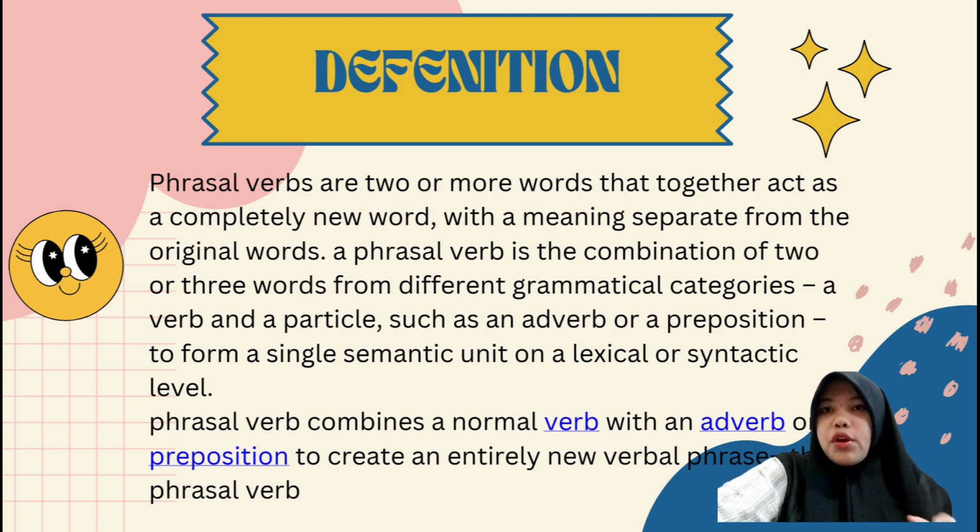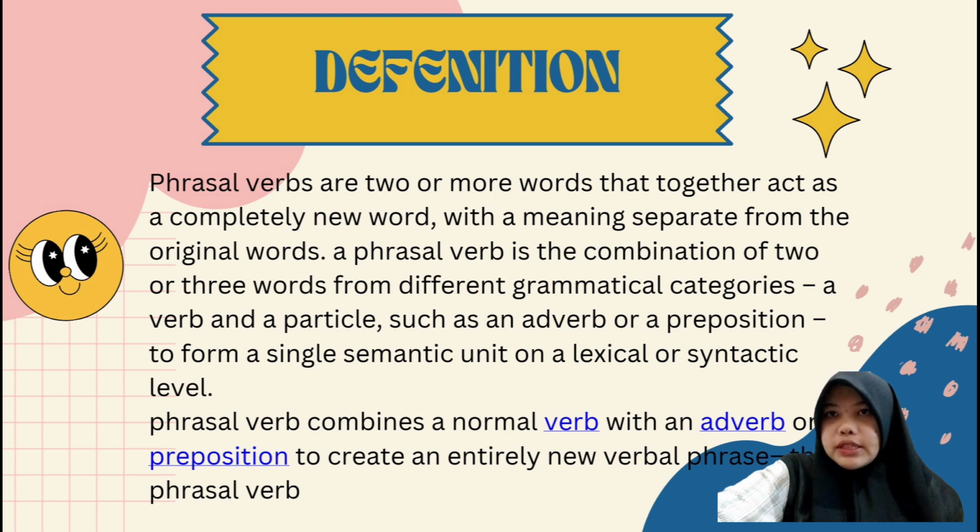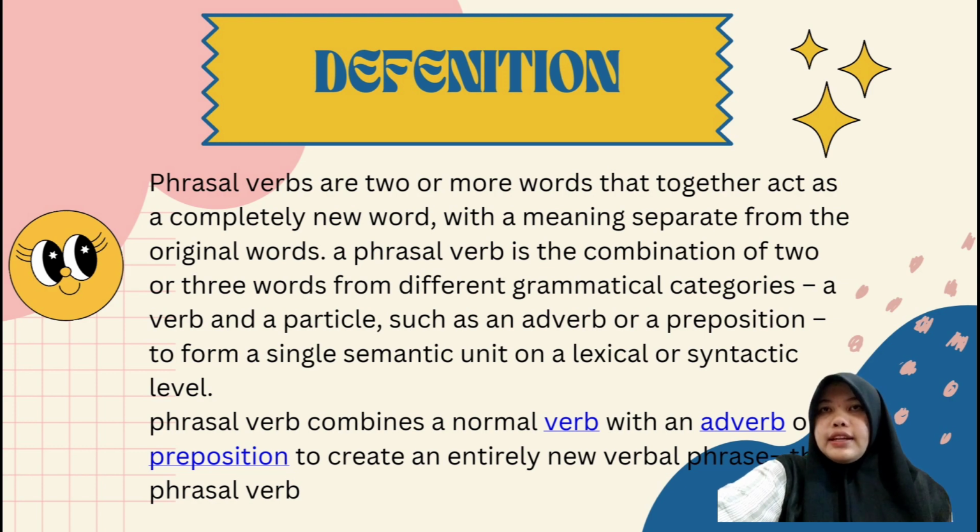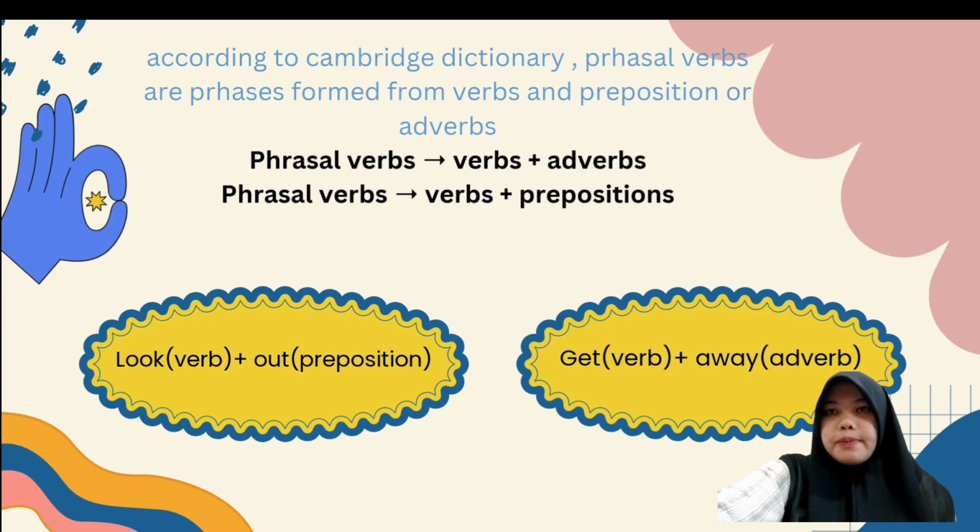Phrasal verbs are two or more words that together act as a completely new word with a meaning separate from the original word. Phrasal verbs have two or three words, where the first word is a verb, and the second and the third are an adverb or preposition. Phrasal verbs combine a normal verb with an adverb or a preposition to create an entirely new verbal phrase, the phrasal verb.